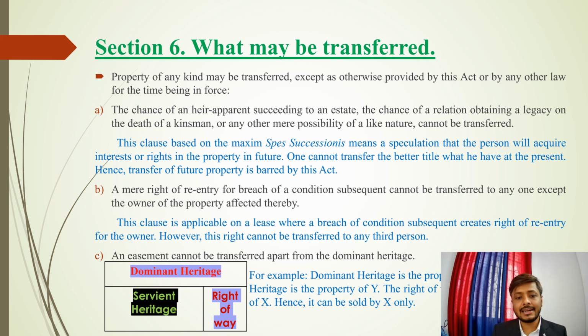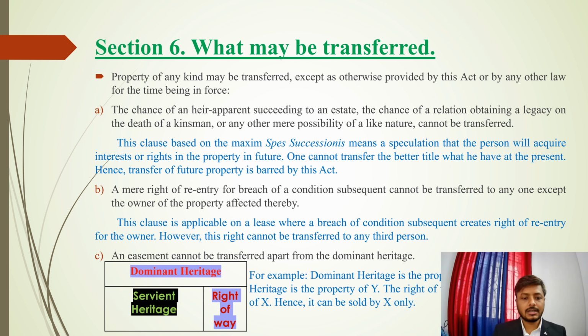But that re-entry shall not be transferred to any third person. It shall only remain intact with the owner only. So in this case the owner cannot transfer that re-entry to any third person. The owner has to keep it with himself only.